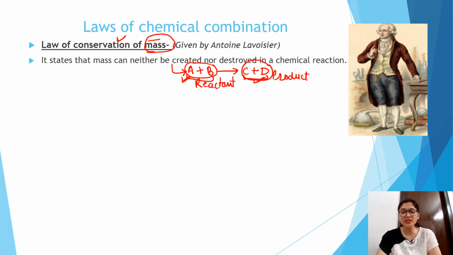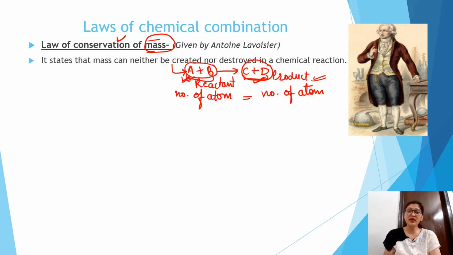And what is the easiest way so that we can equalize the mass? If the number of atoms on the reactant side is equal to the number of atoms on the product side, then the mass will automatically become equal. So the mass present on the reactant side is equal to that on the product side. We can neither create any additional mass nor destroy the already existing mass.